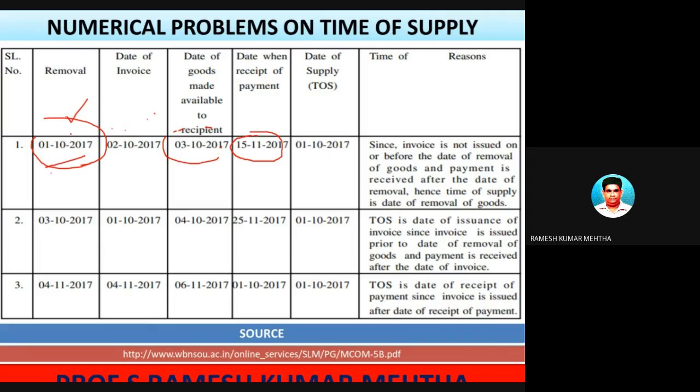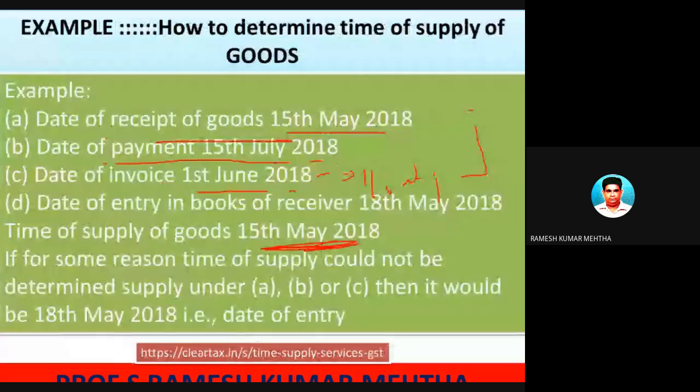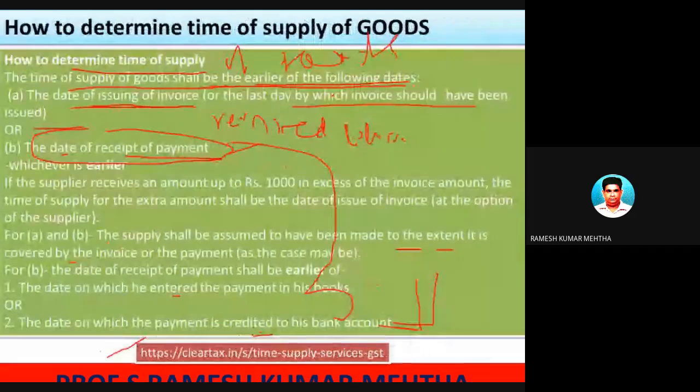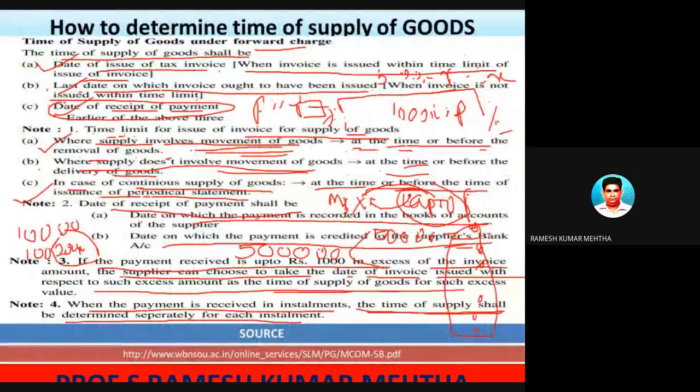So what is the answer? If you look back, you will see the rules and then we will connect our answer. So let's look at the point. This is the slide which gives the information. Number one, the date of issue of tax invoice, when the tax invoice is issued within the time limit, or the last date on which the invoice ought to be issued.